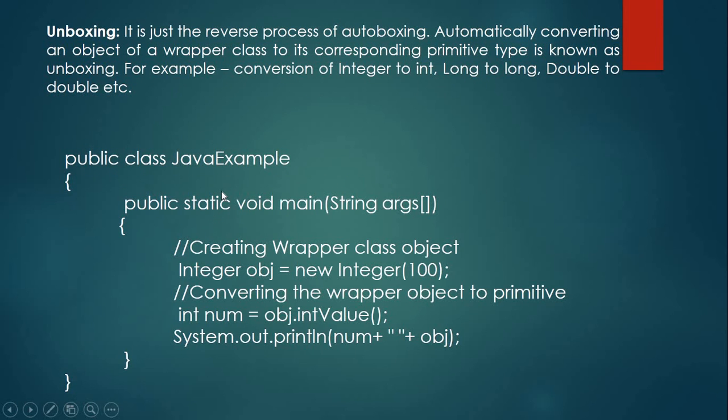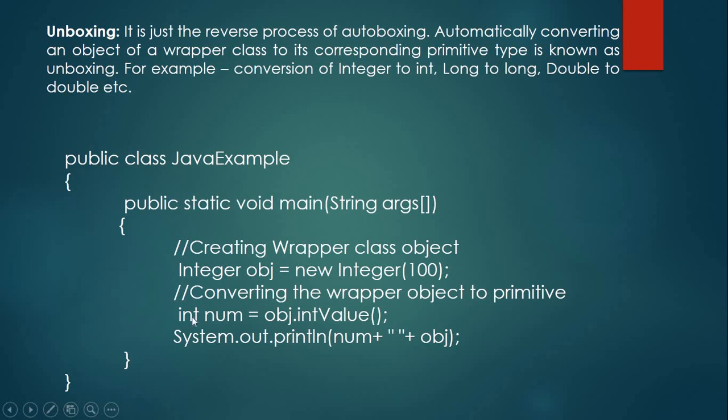If we talk about unboxing, unboxing is totally the reverse of autoboxing. In autoboxing we were converting our primitive type to the object. Now we will convert our object to the primitive type. Okay, so here we have an example: conversion of Integer to int, Long to long and Double to double. Here you can see that we have an object Integer obj and it has a value of 100. Now we will convert that object into the variable.